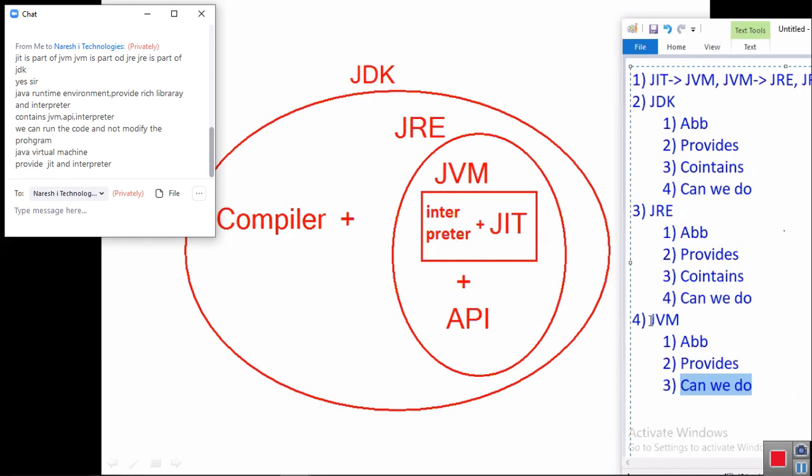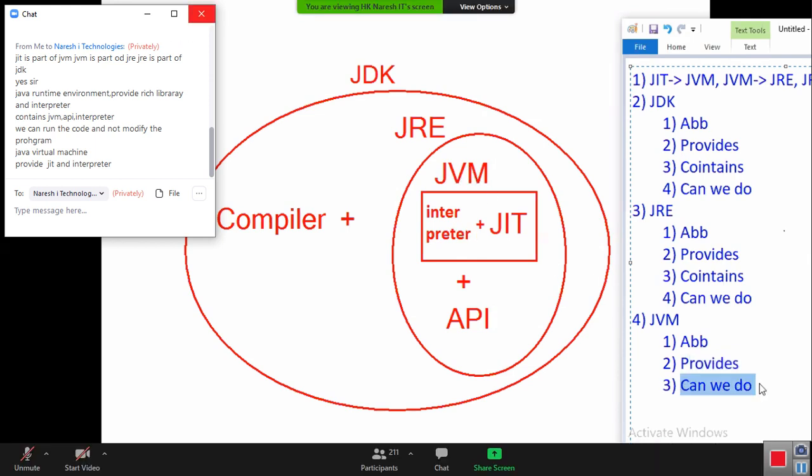So repeating again, JVM stands for Java Virtual Machine. It is a Java platform. It is responsible for running Java bytecode. Hence, it provides interpreter and JIT compiler. Actually, JVM will not execute Java program. Interpreter will execute Java program, right? So hence by using JRE software, we can only run already developed applications.